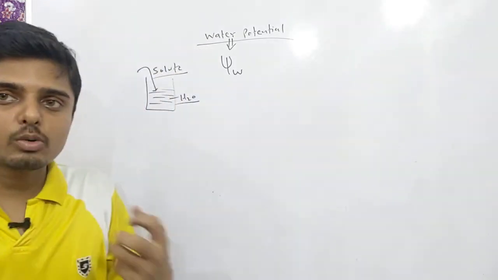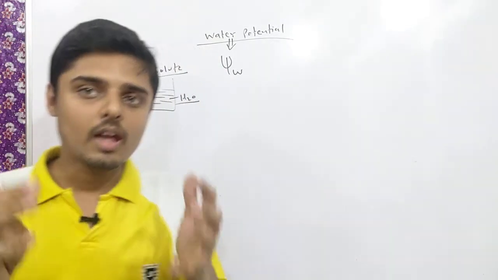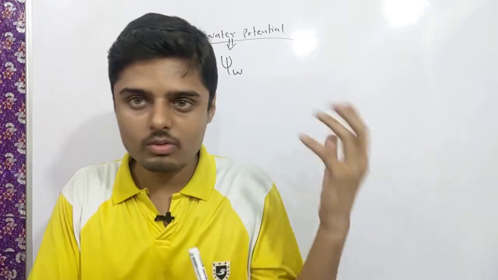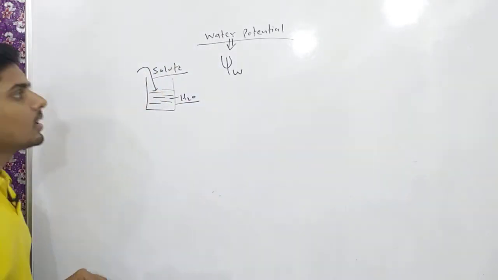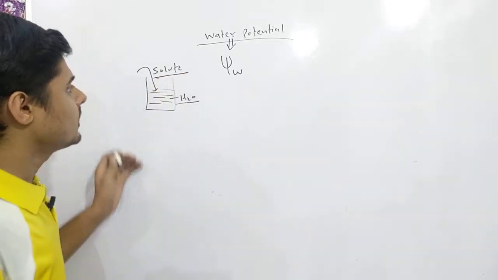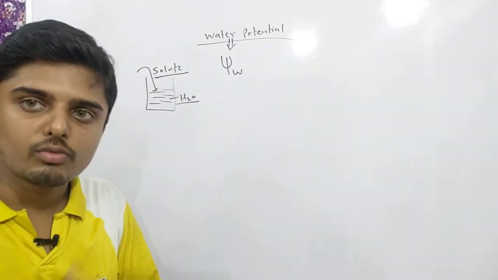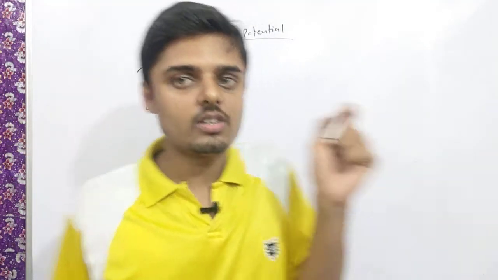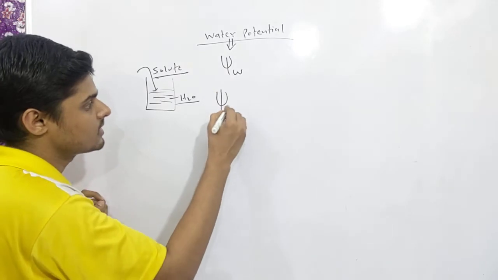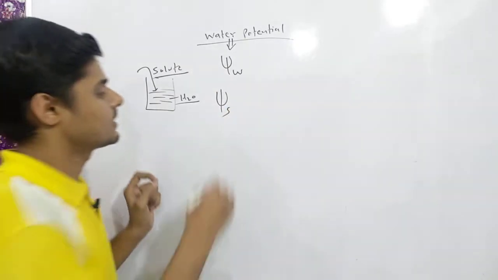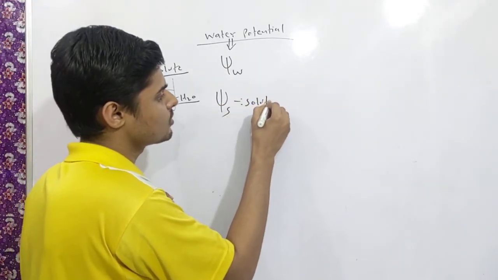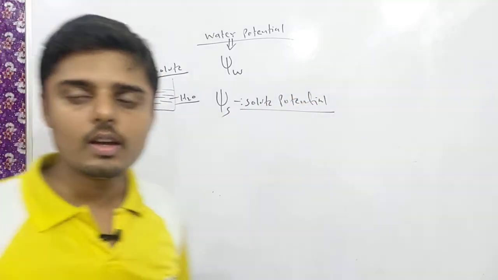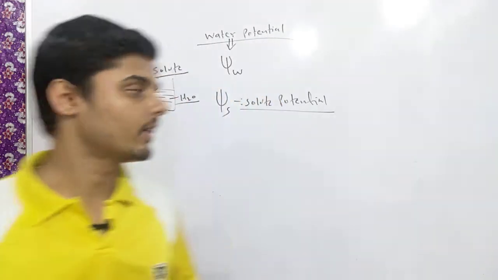How? Because it surrounds the water and blocks the movement of the water molecules. So if we add solute, the potential will change, and the extent by which the potential changes is called solute potential, denoted by psi s.